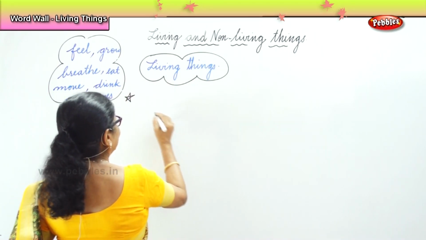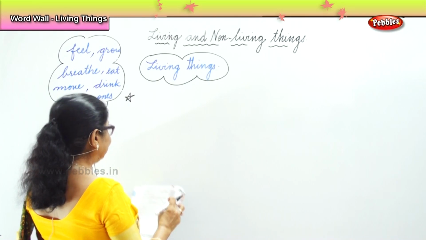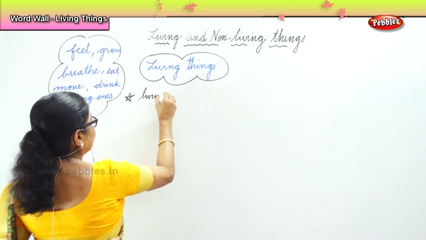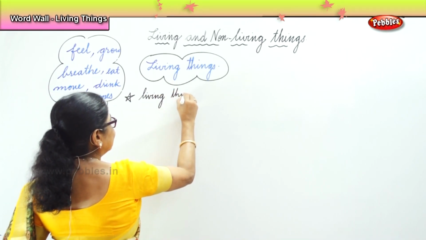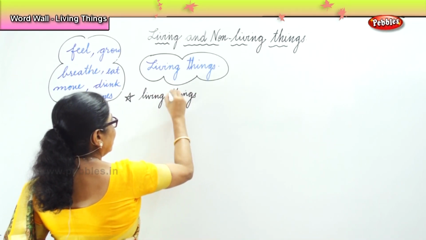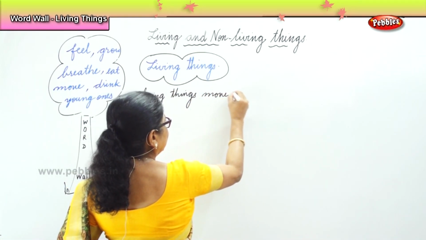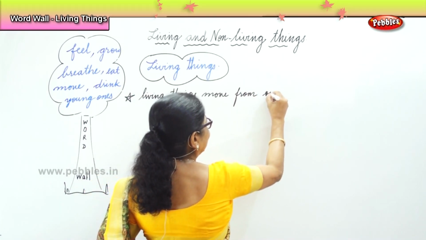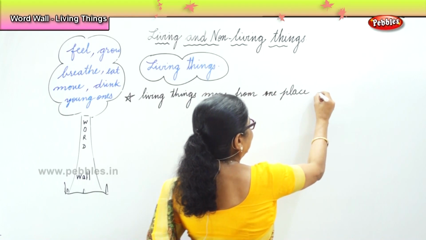You and I, we can move from one place to another. Living things move from one place to another.